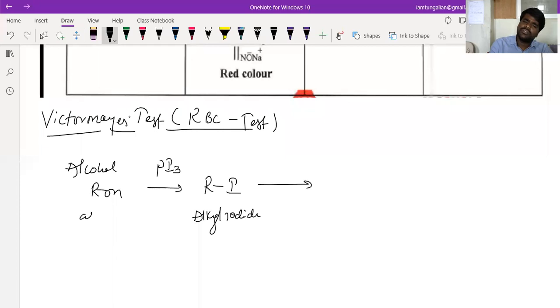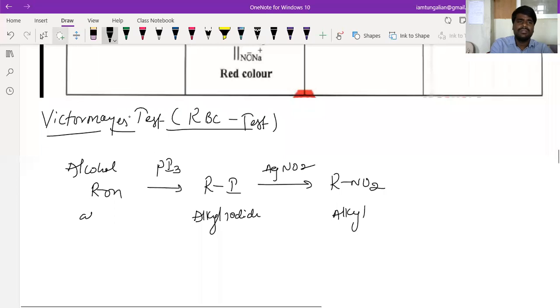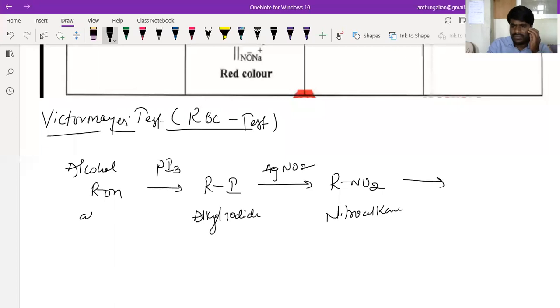This alkyl iodide should be treated with silver nitrite, beta, so that it will form nitroalkane. What do you call it? You get nitroalkane. This is then reacted with HNO2.